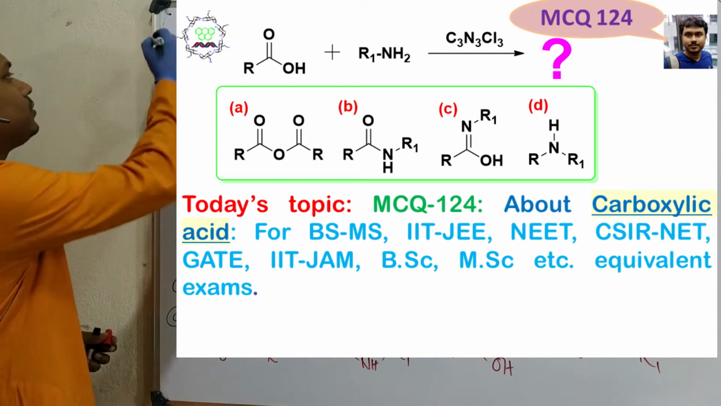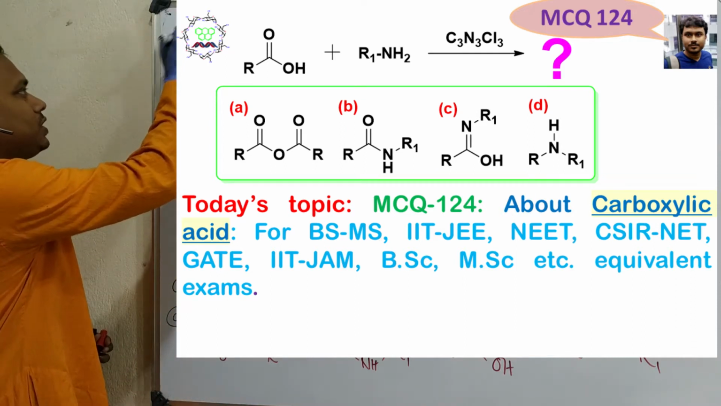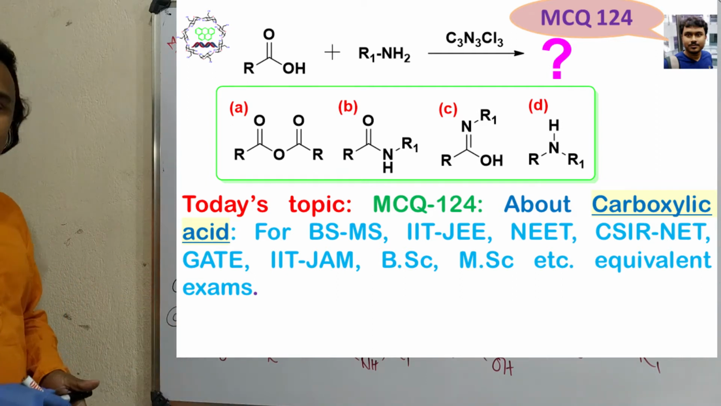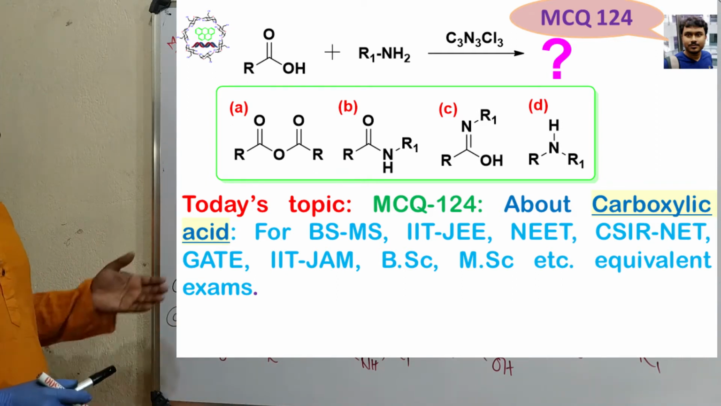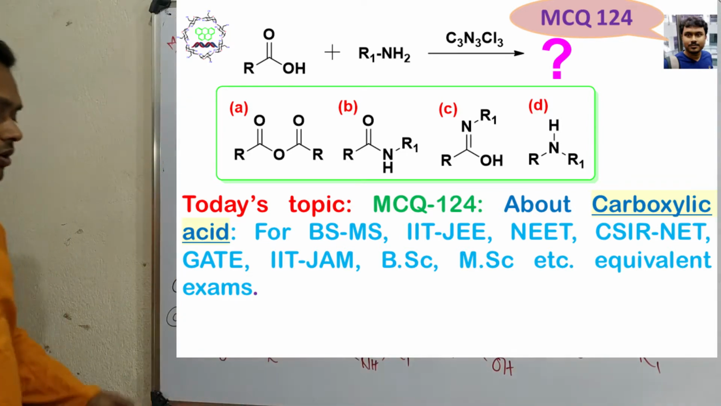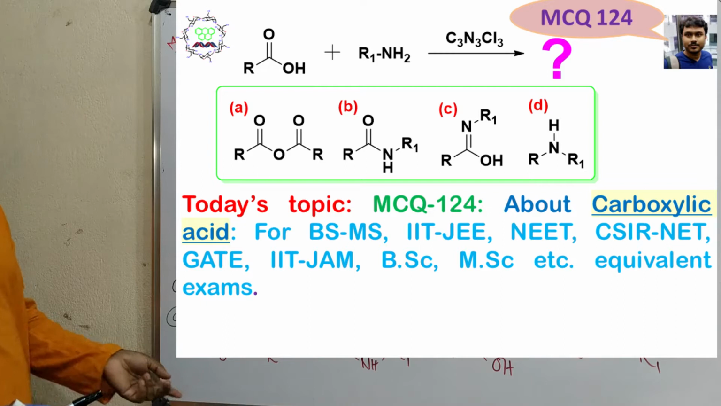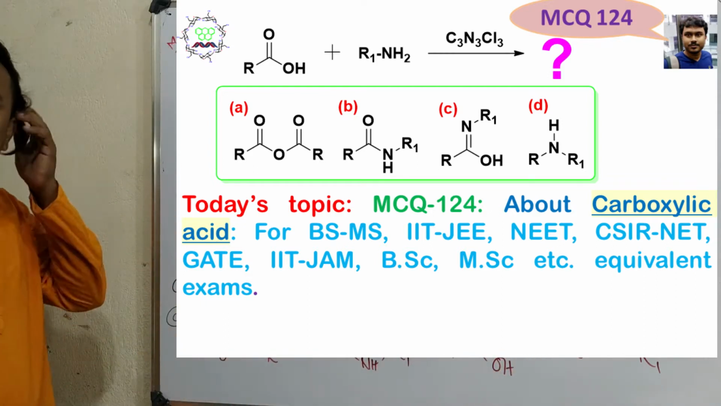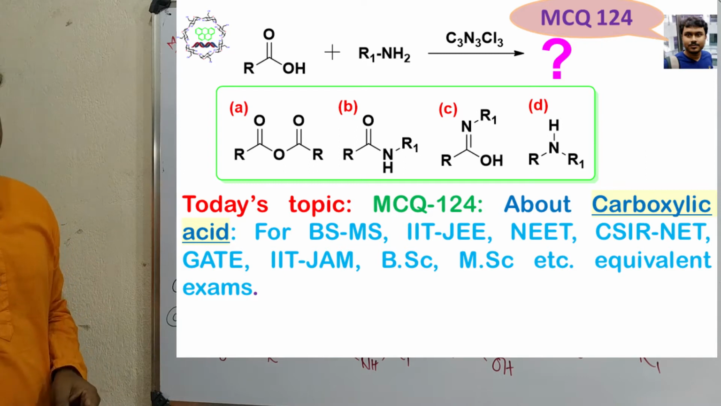So today we are going to discuss an MCQ, or multiple choice question, presented in front of you. You have to find out what is the major product of this reaction, and in order to get the right answer, four options are provided in front of you. Remember, one of them is the right one. So you have to find out which one is the right one.